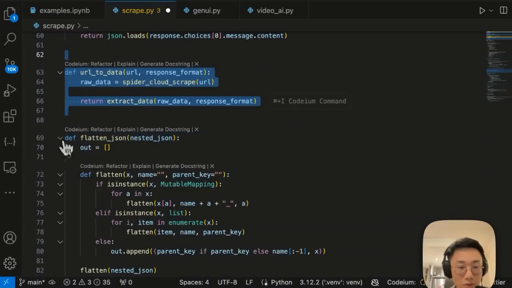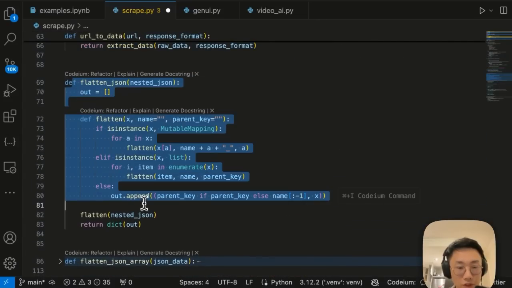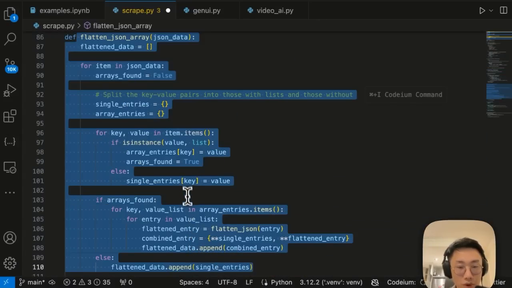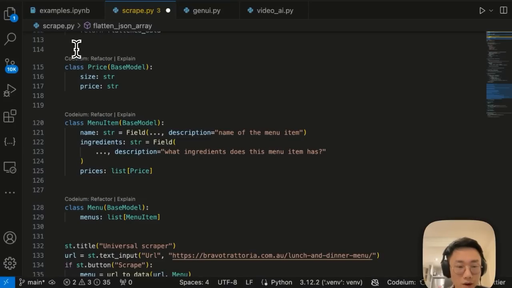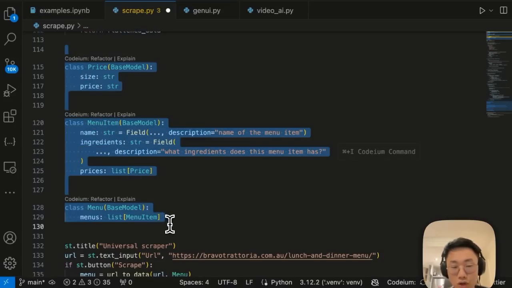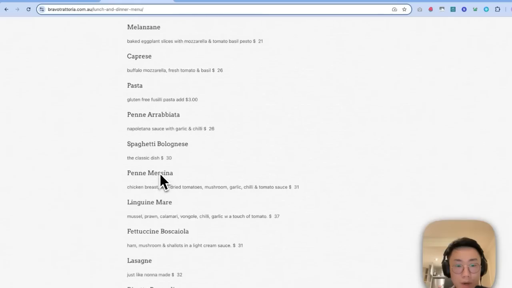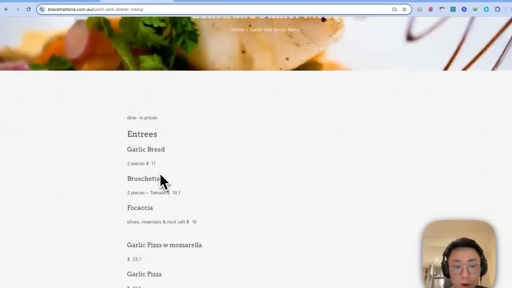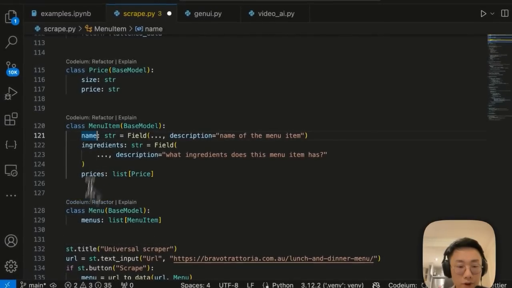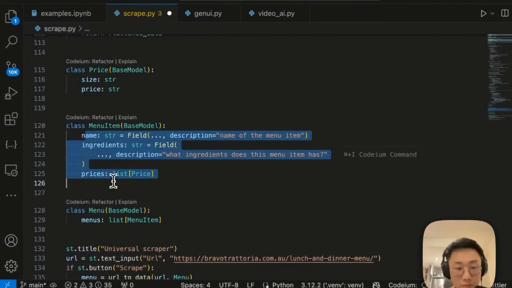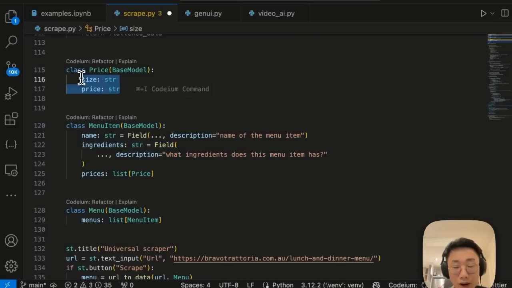And in the end, I will create a function called flatten JSON as well as flatten JSON array to transform the JSON data in a way that I can display in a flat table. And that's pretty much it. Now all I need to do is define the data structure that I want to capture. In this case, I want to extract the menu item from those restaurants. So I will define a menu, and for each menu item, there will be a name of the item, ingredients, and price. And you can also define different price for different size.